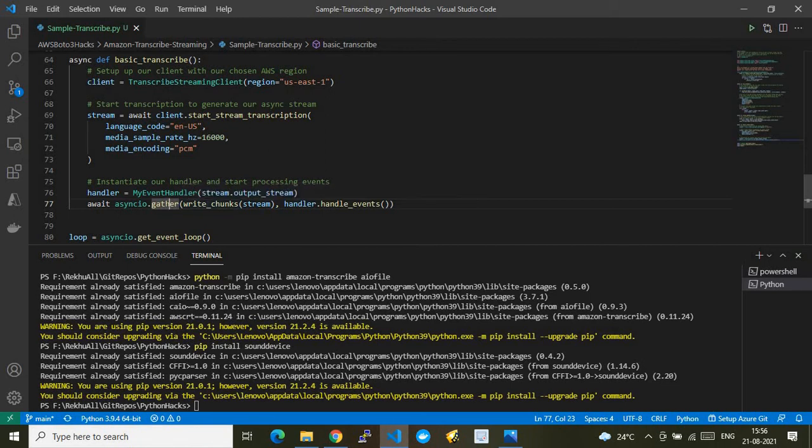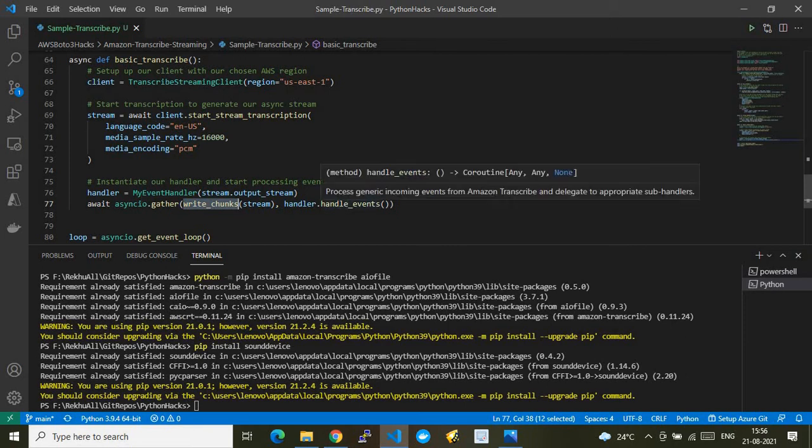When we say asynchronous, it means it is invoking two functions simultaneously. One function calls the API to convert the speech into text, and the other retrieves the results from the API in real time. That's the reason you see two functions being passed as parameters of this gather function.